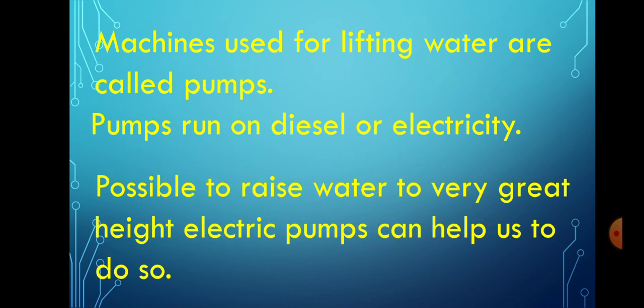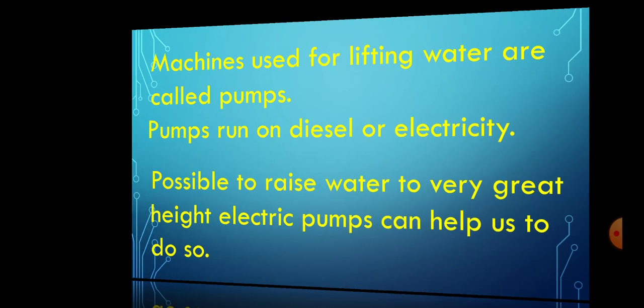Now it is possible to raise water to a very great height, but in olden days that was not possible because electric and diesel pumps had not been invented. Electric pumps help us do this.